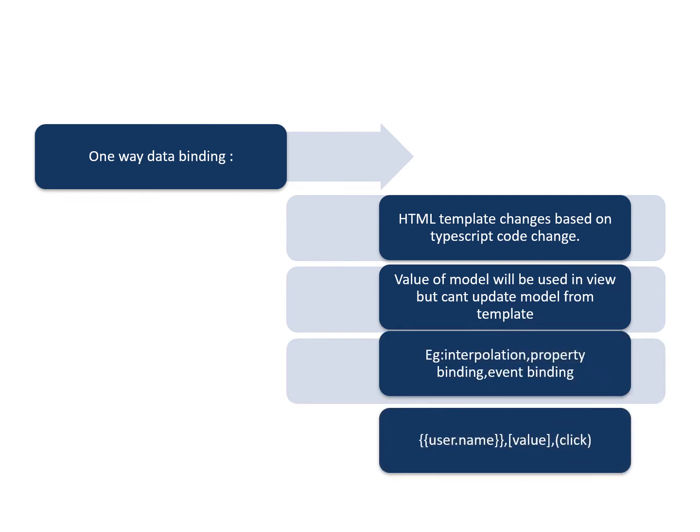So the changes that we make in the TypeScript code will be applied to the HTML template, but the reverse is not possible. That is, the value of the model will be used in the view, but we can't update the model from the template. For example, interpolation, property binding, event binding, all this comes under one-way data binding. These are indicated using curly braces, square brackets and normal brackets.